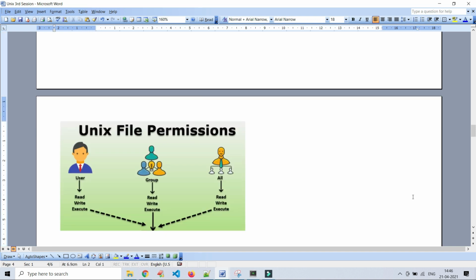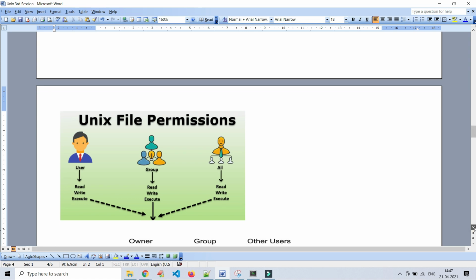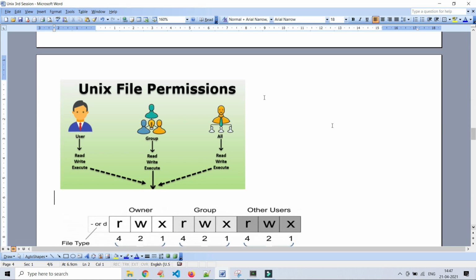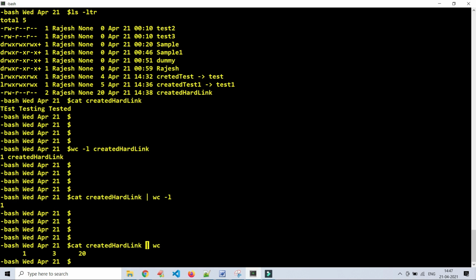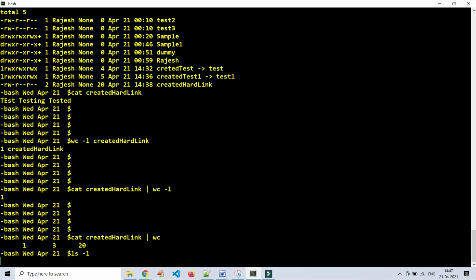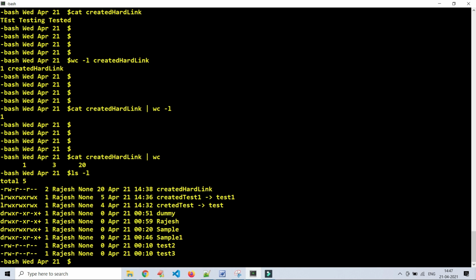Okay, what are the ways to give the Unix file permissions? See here, Unix file permissions. Here we are seeing that there are three parts for Unix file permissions. I will show you here. List out in a long format.